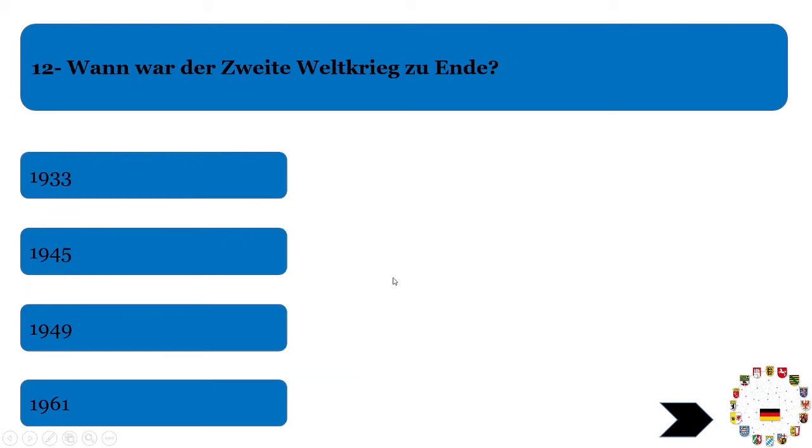Now we will move to the next question. Wann war der Zweite Weltkrieg zu Ende? This we already know. The Second World War, Zweite Weltkrieg, when it was finished: 1945. It started in 1939 and finished in 1945. Just simply click this answer. You have to remember this year, and that's fine.